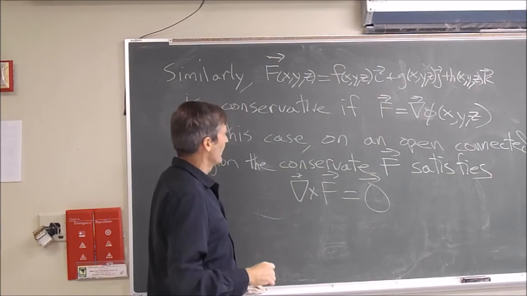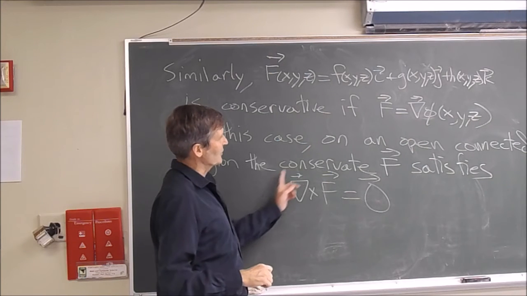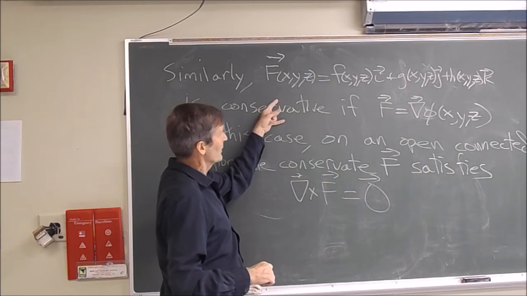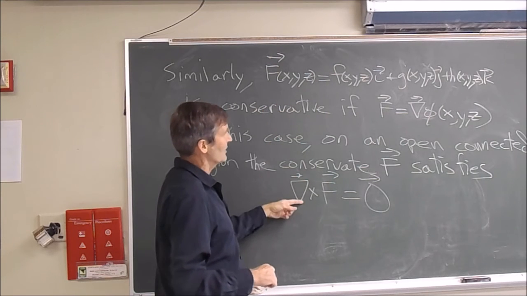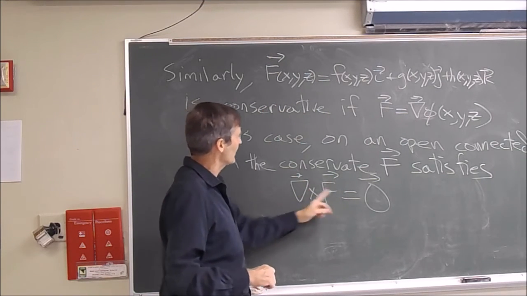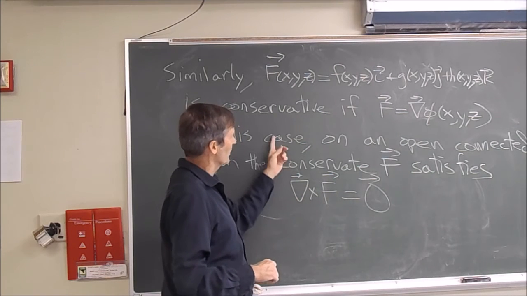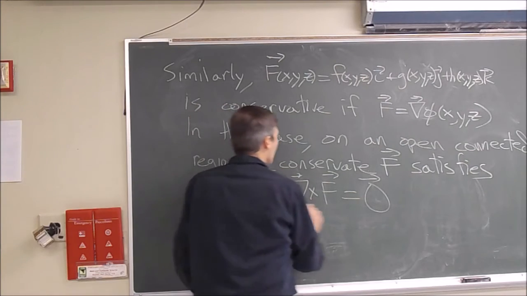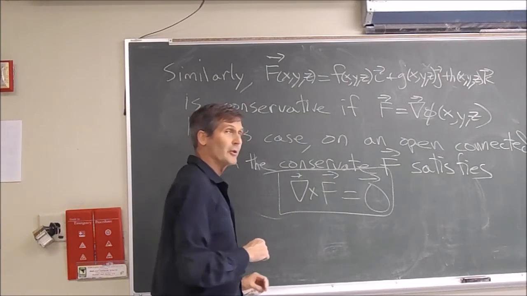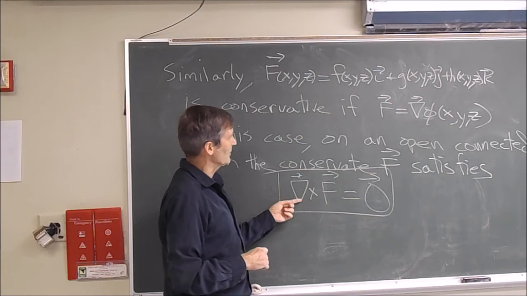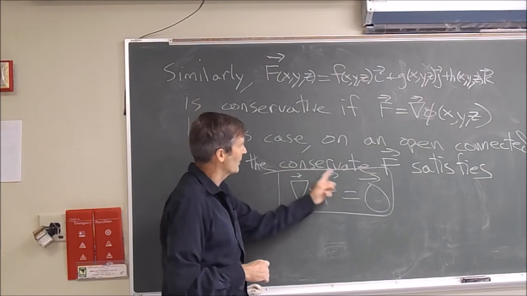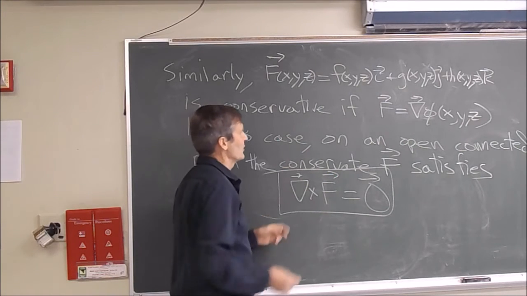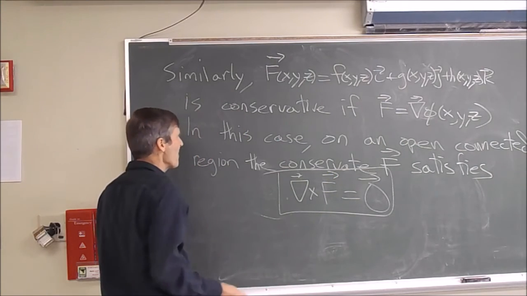So instead of saying dg dx equals df dy, we'll say if a field is conservative, then it satisfies dg dy equals df dx. In 3 dimensions, we'll say if a force is conservative, the curl of f vanishes. And actually, the 2-dimensional case, dg dx equals df dy, is just the 3rd component of this. If you embed this 3-dimensional result in the plane, then you get the result we already had. It's a special case of this.